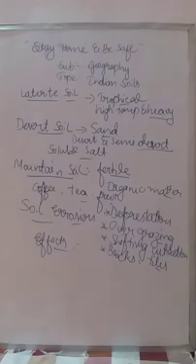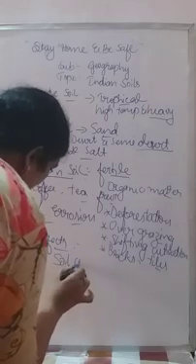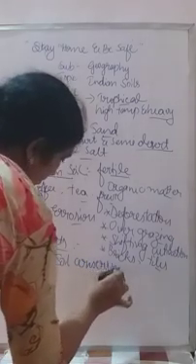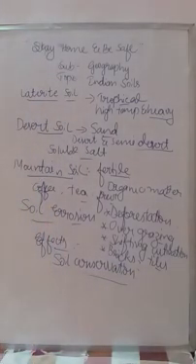Next, to avoid this soil erosion, there is a method. That method is called soil conservation: protecting the soil from erosion and maintaining its fertility. Conservation means protection. Keep in mind what soil conservation is: preventing the soil from erosion and maintaining its fertility is called soil conservation. So what are the methods we can follow to conserve the soil?